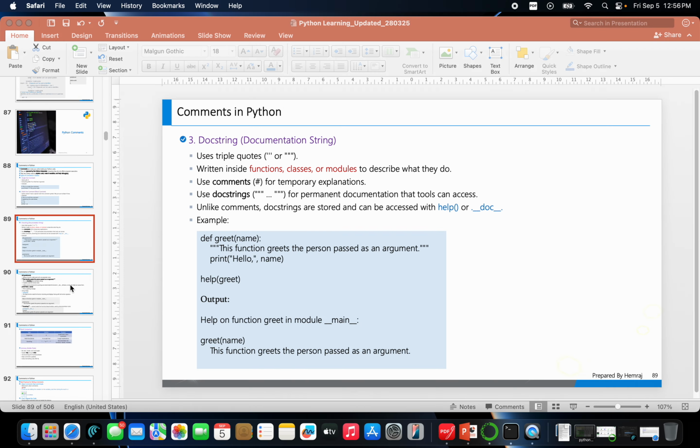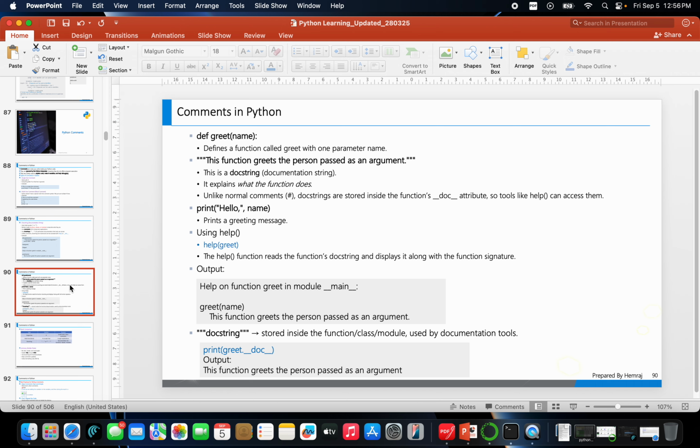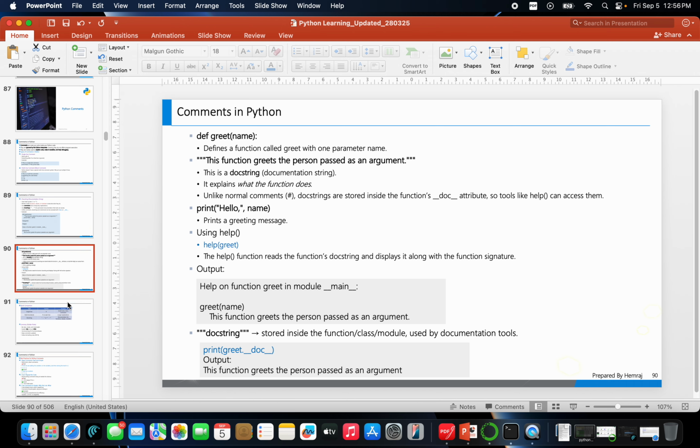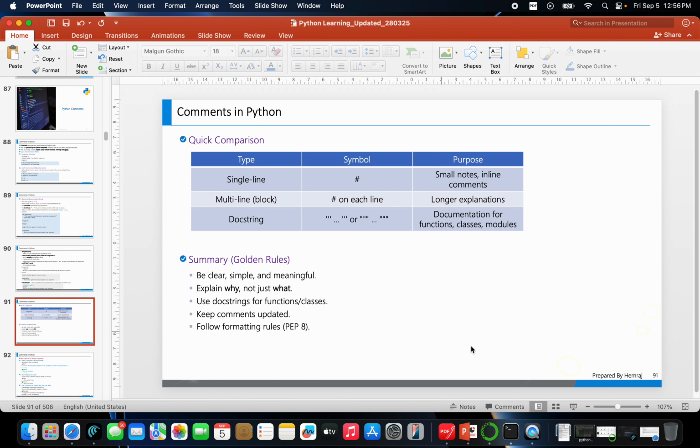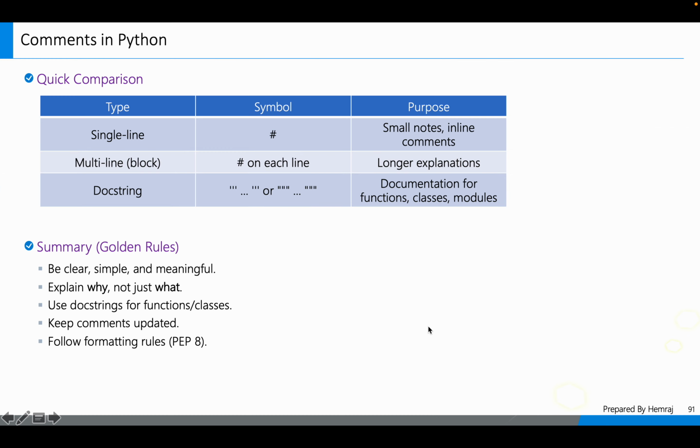Now move to the next slide. Right. So this slide shows you a quick comparison of type, symbol, and purpose of these three types of comments.